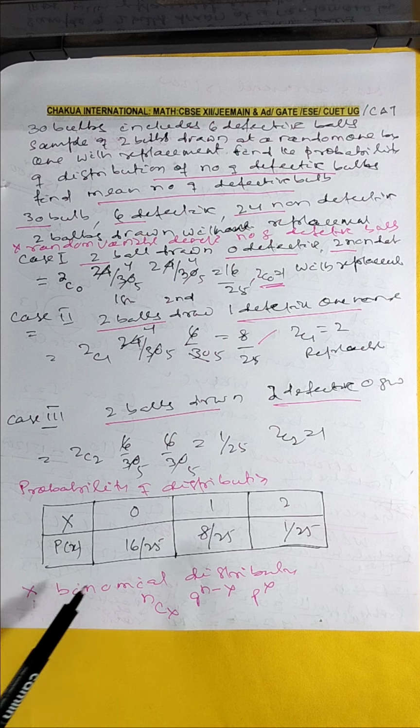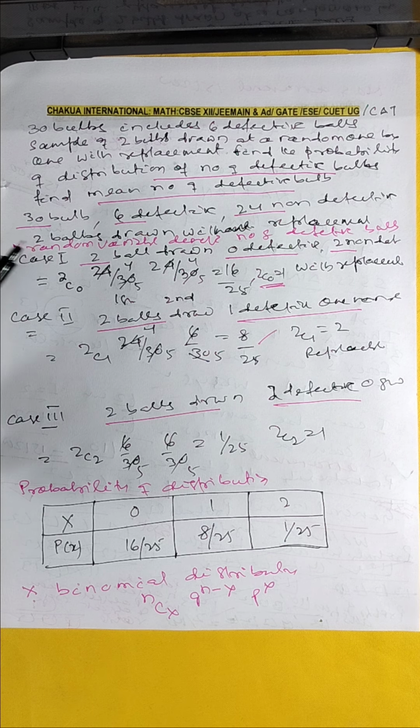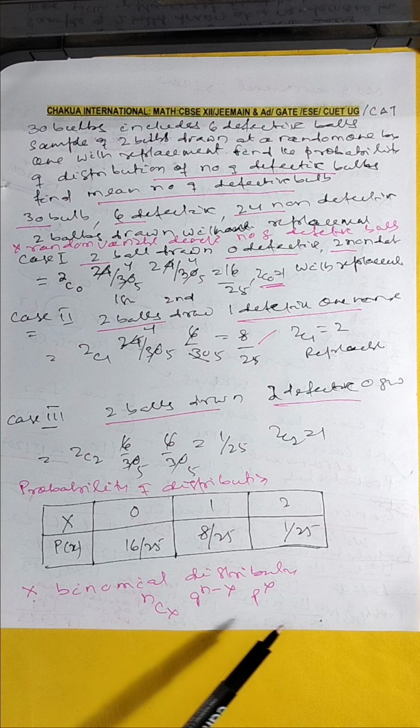nCx, x is the number, p is the probability, X is the random variable, that is, a defective ball. nCx q^(n-x) p^x.